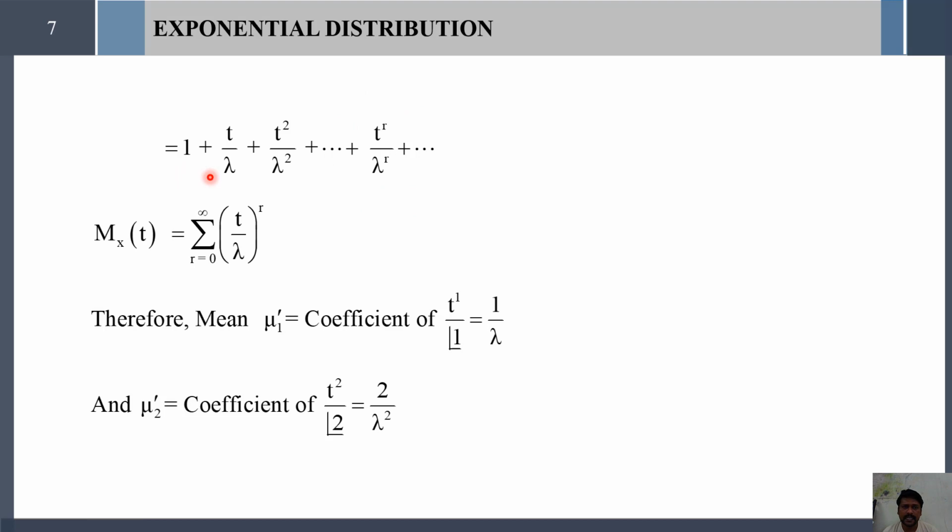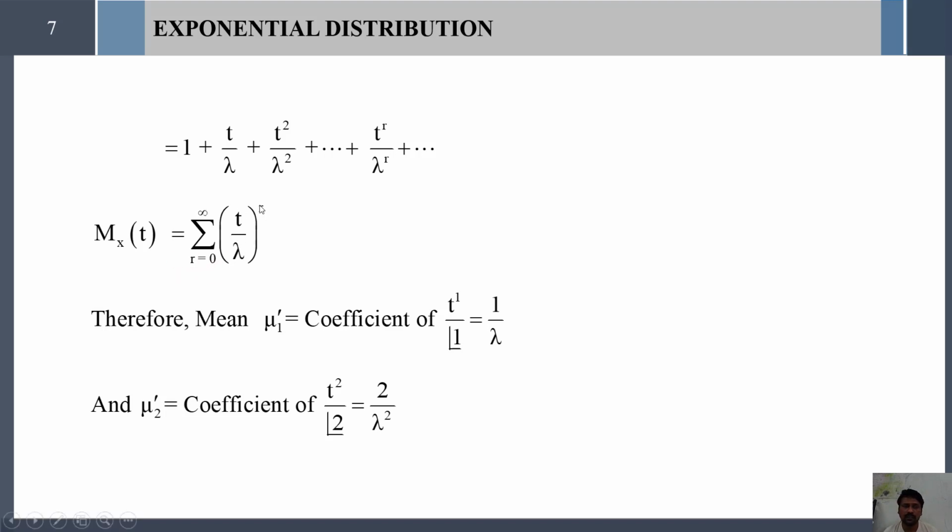Now this entire series can be condensed to a single term using summation operation. Therefore this can be written as sigma r equal to 0 to infinity, t divided by lambda to the power r.